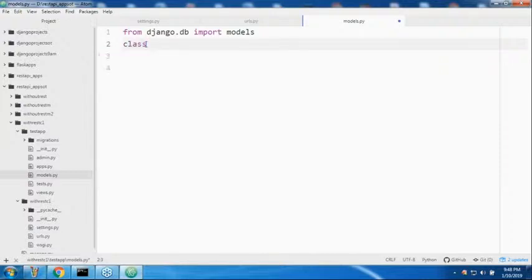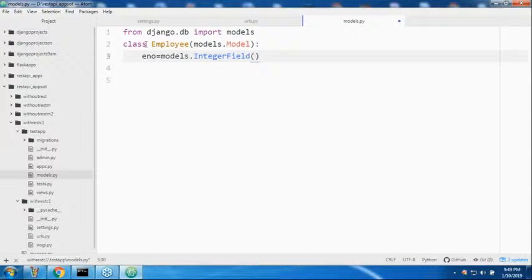Can you please tell, class Employee? Please guide, sir, I forgot the name. models dot Model. Okay, like, sir, now I'm taking eno is equal to models dot, can you please tell, sir, eno is always what type of field? IntegerField. eno is models dot IntegerField.